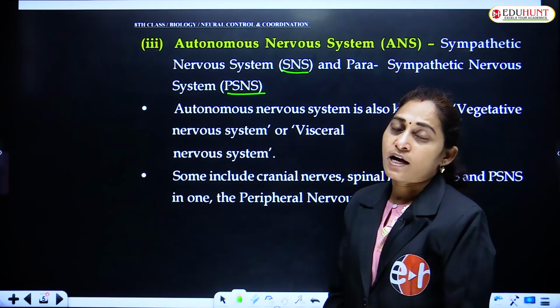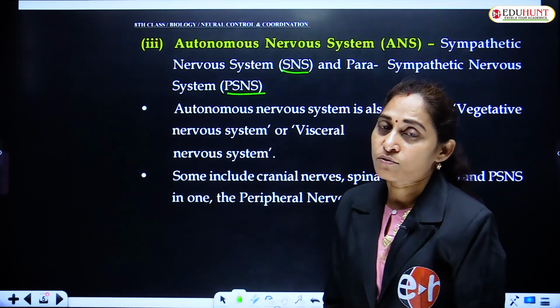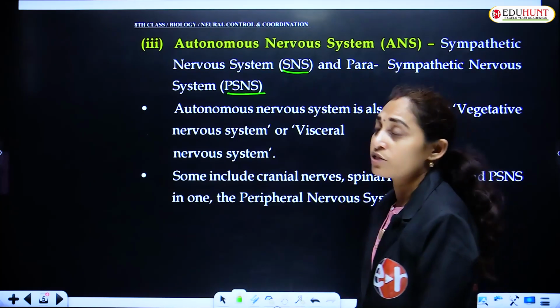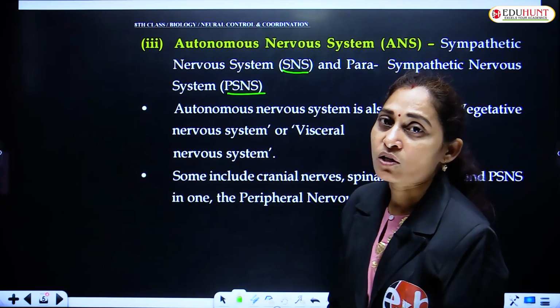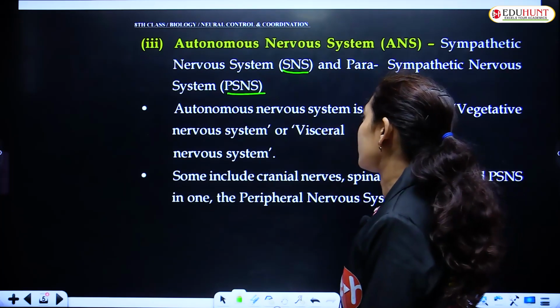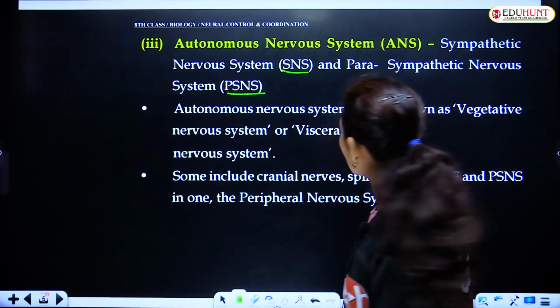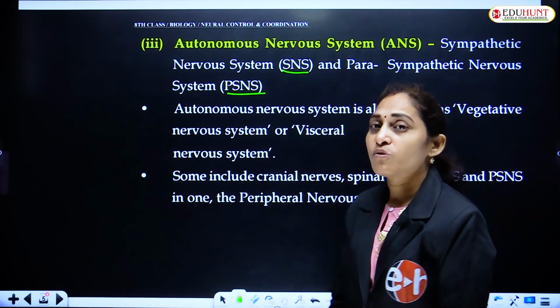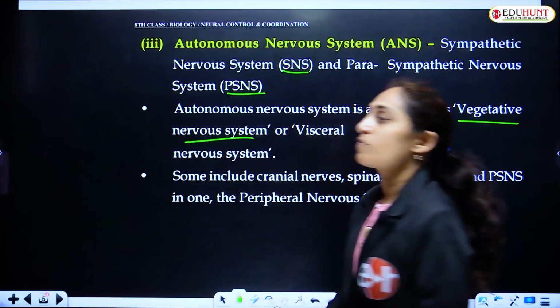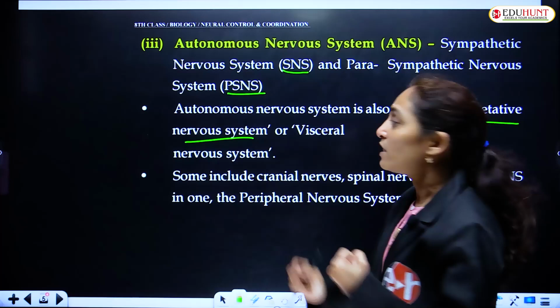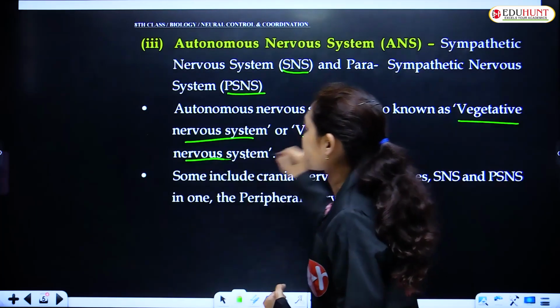These two systems together constitute the third type of nervous system, that is the autonomous nervous system. It is also known as the vegetative nervous system or visceral nervous system.